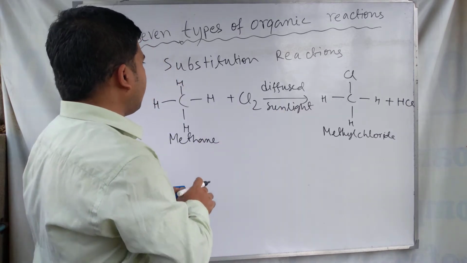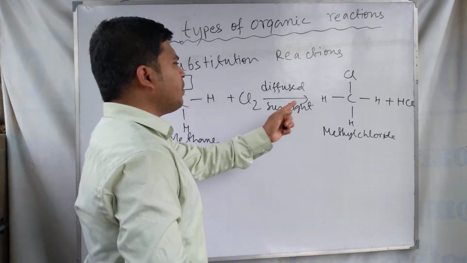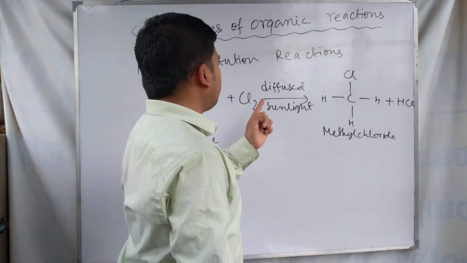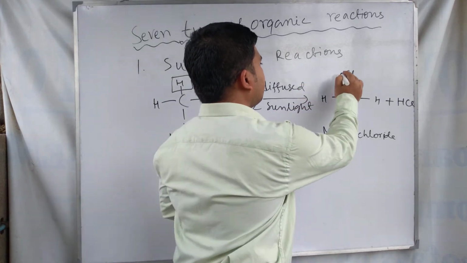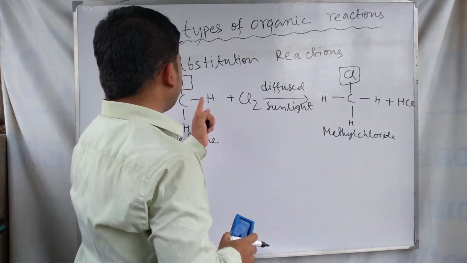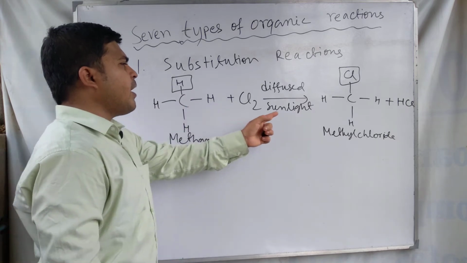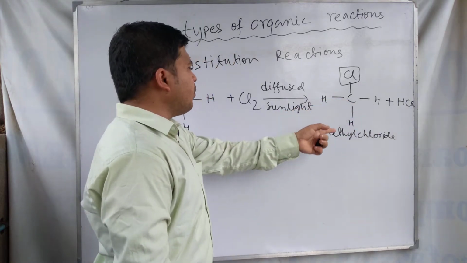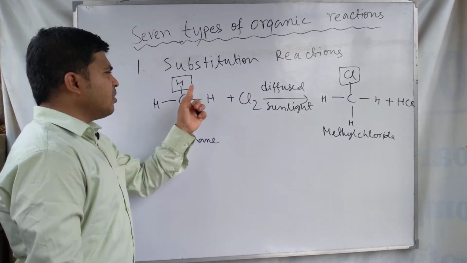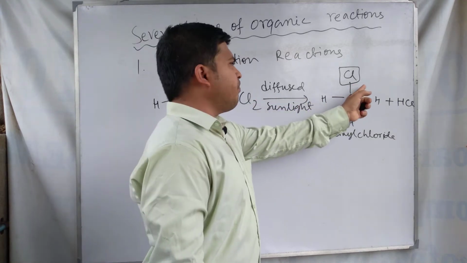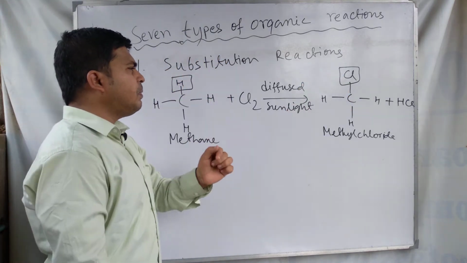In this reaction, the hydrogen atom of the methane molecule is substituted by a chlorine atom of the chlorine molecule. This reaction is called a substitution reaction because one atom of the reactant molecule is substituted by another atom. These are the reactants and these are the products. For this reason this reaction is called a substitution or displacement reaction.